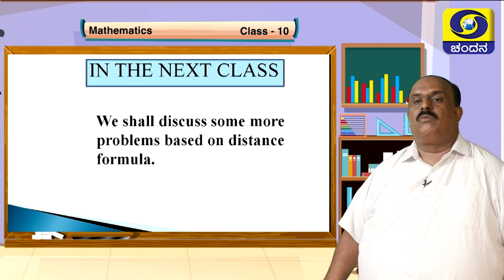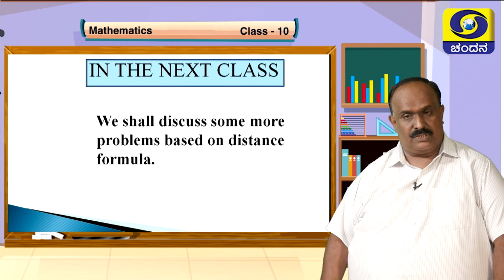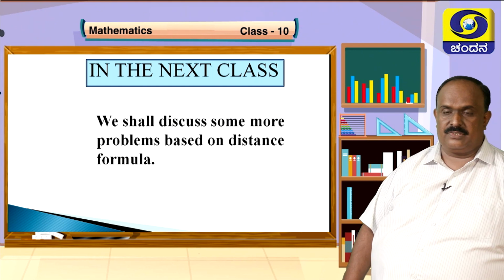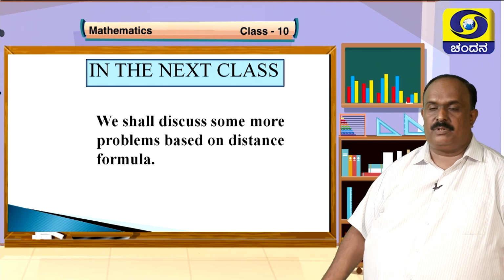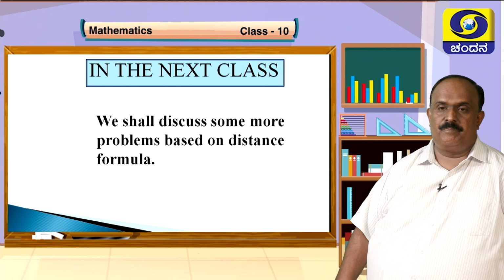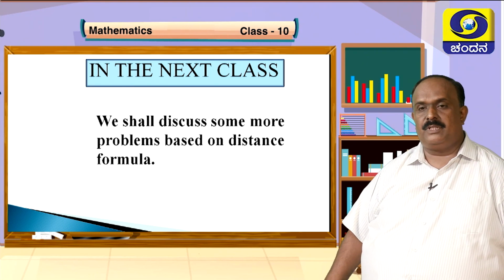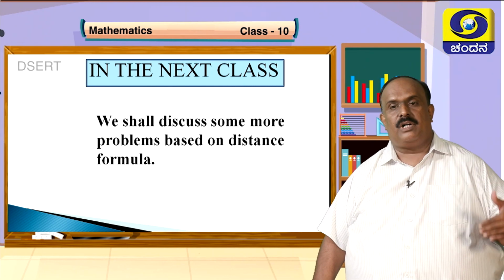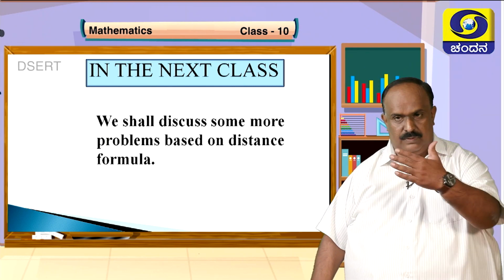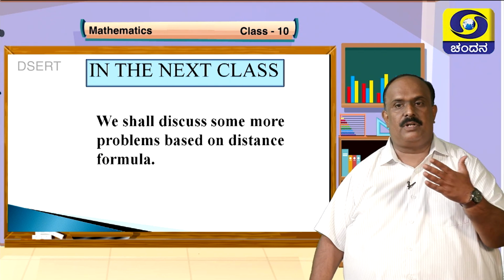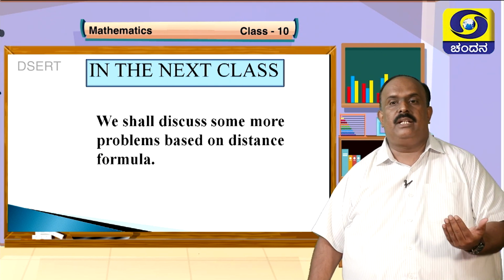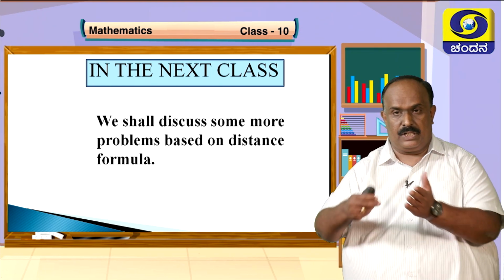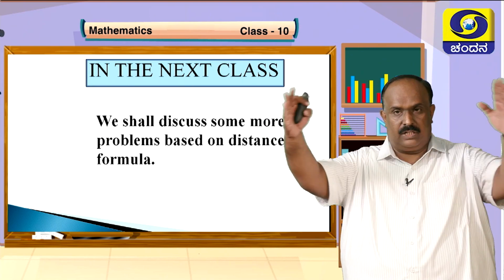In this, what is coordinate system, what is x-axis, what is y-axis, how a point is taken on x-axis and how a point is taken on y-axis, how will you find the distance of the points which are on x-axis or on the y-axis, how will you find the distance between the points, one being on x-axis and one being on y-axis, how far is the point from the origin, that is distance of a point from the origin, and the final part of this discussion. So what is the distance, or how will you find the distance between any two points given in a plane?